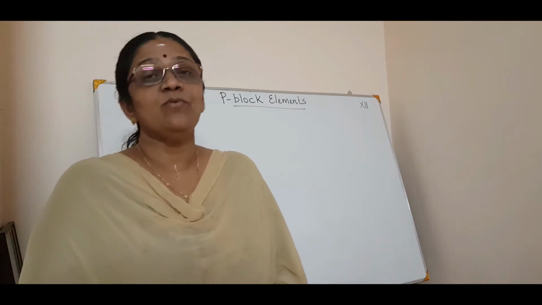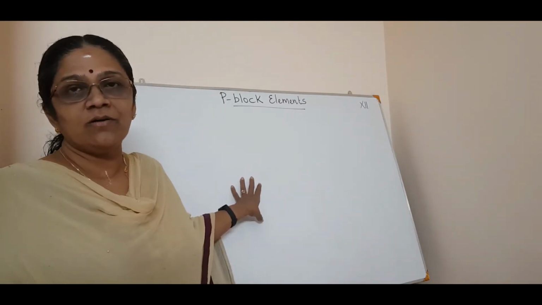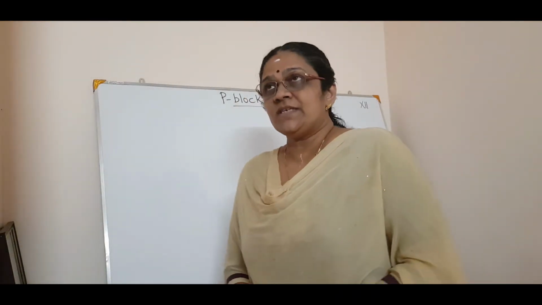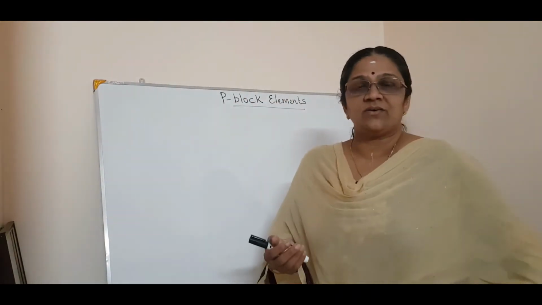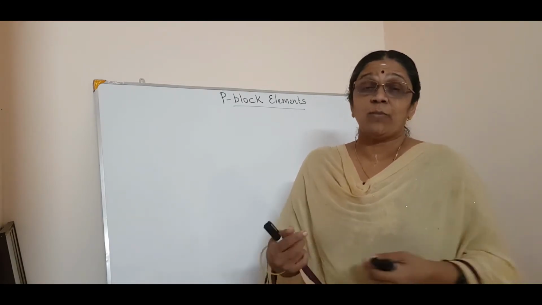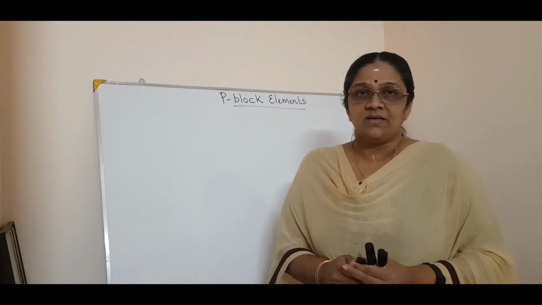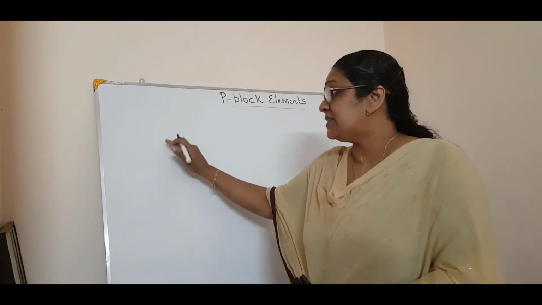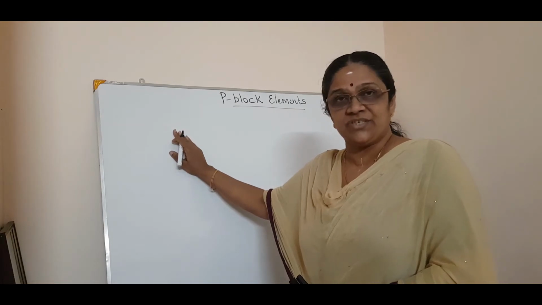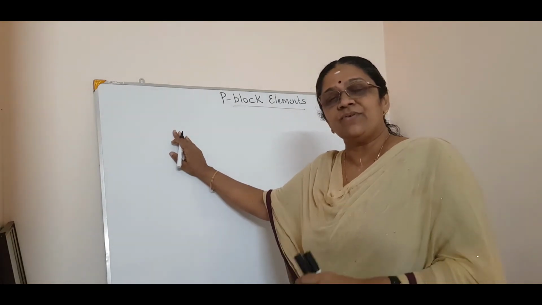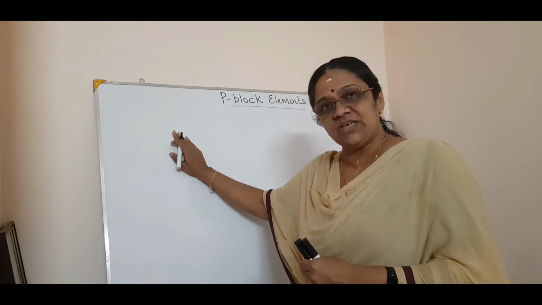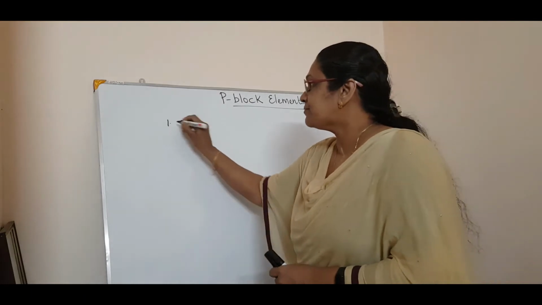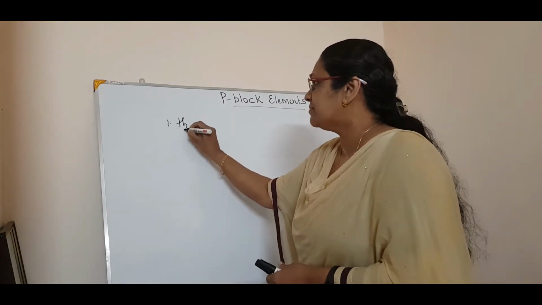Today we will move on to the remaining topic of P block. We have seen the general properties or general trends of the P block elements and the anomalous behavior of nitrogen. So today we will see the general trends only. Four reactions you have to study. First is the reaction with hydrogen, oxygen, then halogen and metals. So first is the reaction with hydrogen.